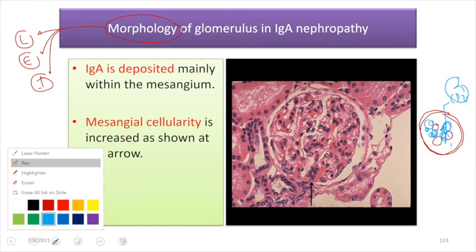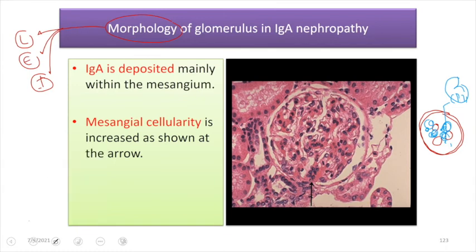So let us see this. This is one capillary loop, this is another capillary loop, and in between the capillary loops, as you can see here, there has been mesangial proliferation. Mesangial proliferation means there will be mesangial matrix plus mesangial cells. So there is proliferation of mesangial matrix along with mesangial cells. We can see here, and here as well. This is because the IgA is deposited mainly within the mesangium, and that has contributed to mesangial cellularity, as we can see in this diagram, right?